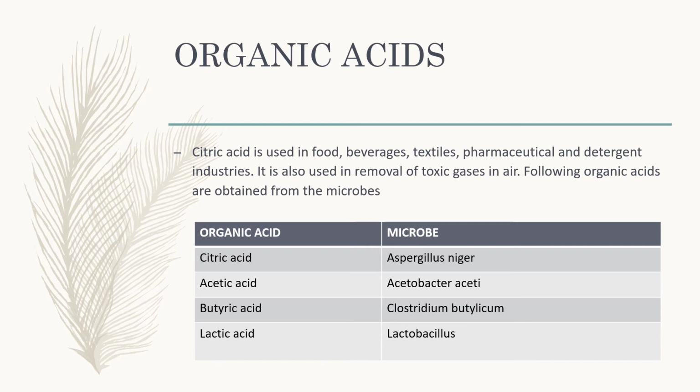Some of the organic acids are given here along with the name of the microbe from where they are obtained: citric acid from Aspergillus niger, acetic acid from Acetobacter aceti, butyric acid from Clostridium butylicum, and lactic acid from Lactobacillus, and many more. These are a few examples.